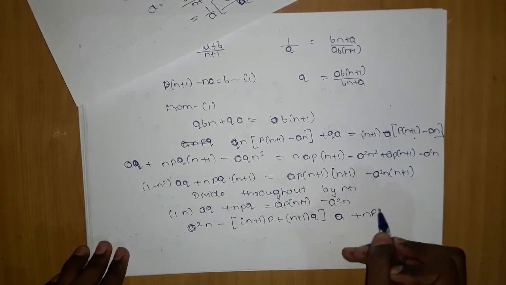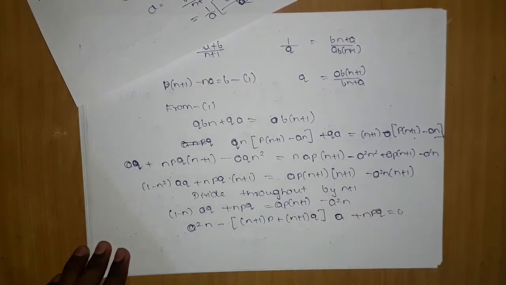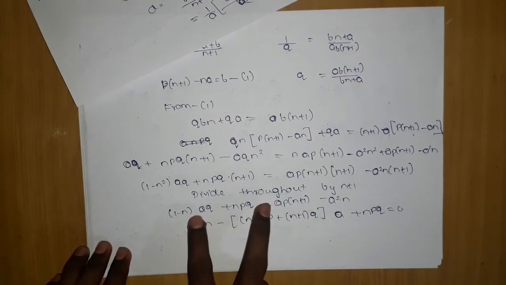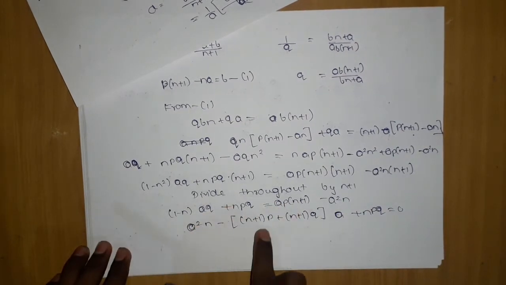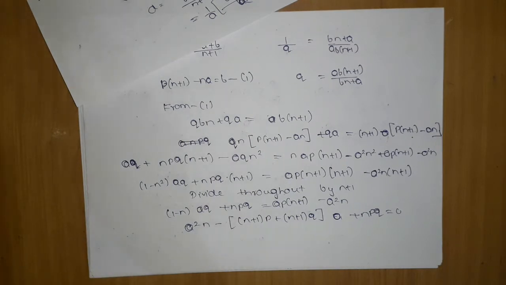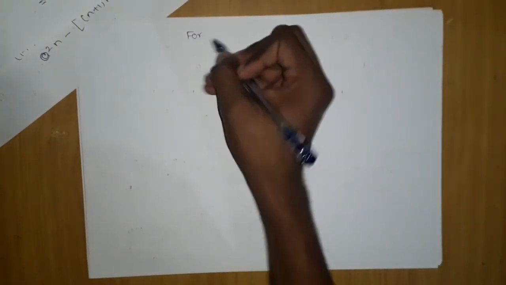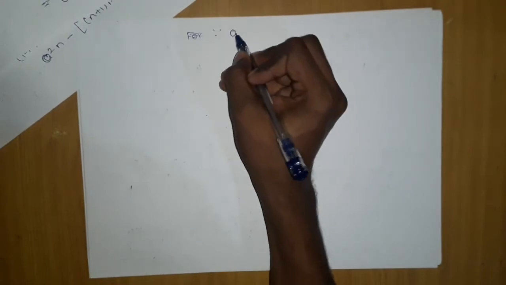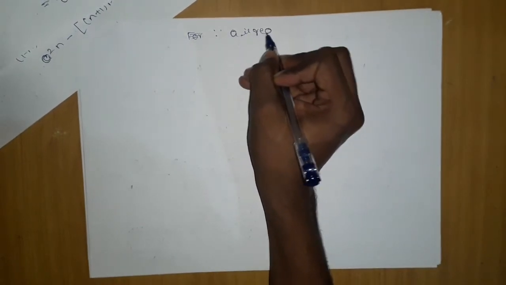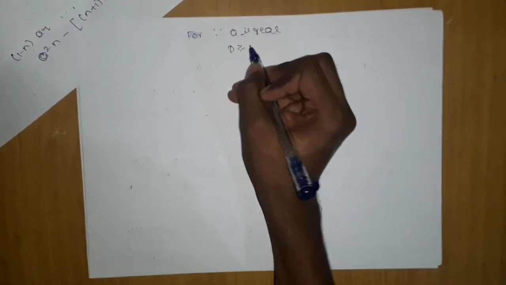Okay, plus npq is equal to 0. So I brought these terms and made a quadratic, and taking the minus outside, it will become like this. So this is the quadratic. Now this is the very common step which we do in a quadratic: since a is real, for real roots D is greater than or equal to 0.